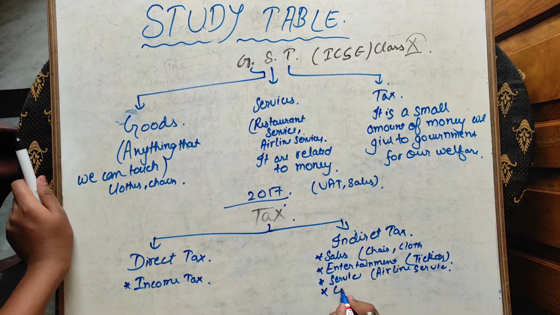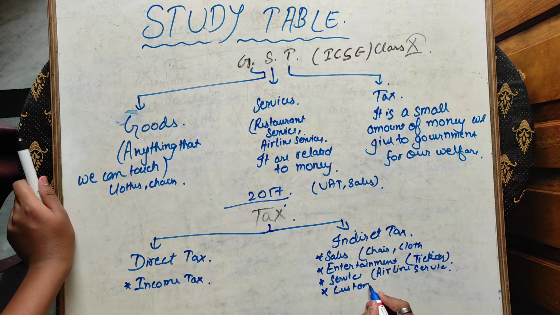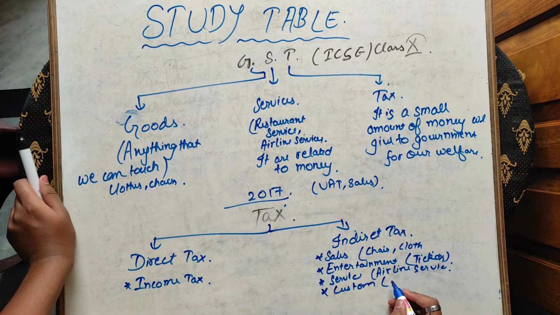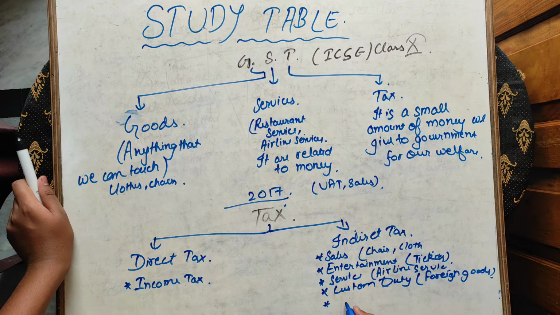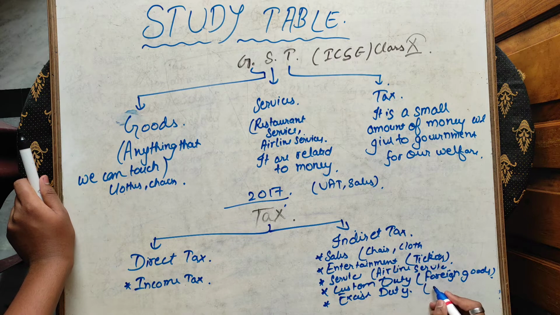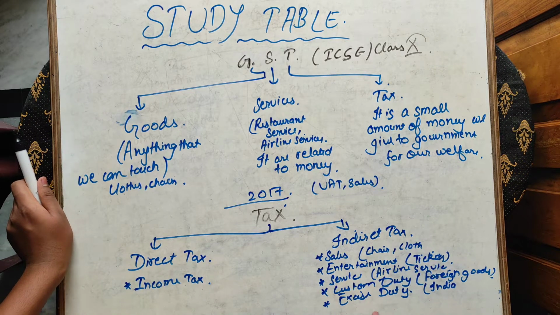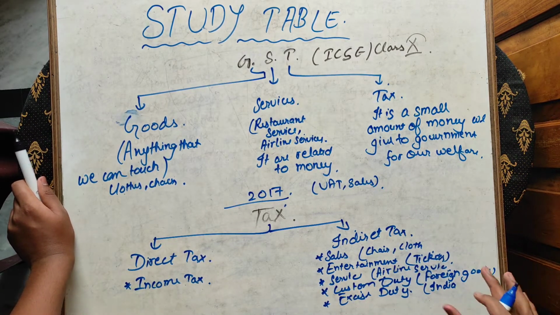Customs duty: on goods which come from foreign countries, customs duty is applied. It is a tax on foreign goods. And excise duty: in India, goods which are manufactured have excise duty on them. It is a tax on Indian goods.